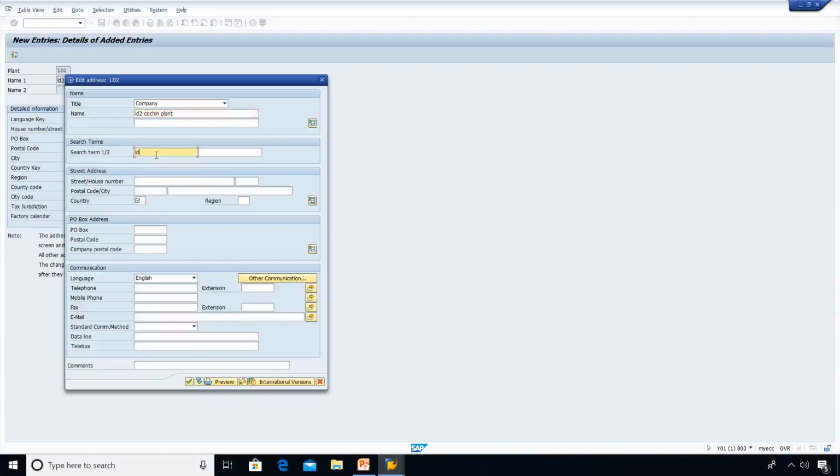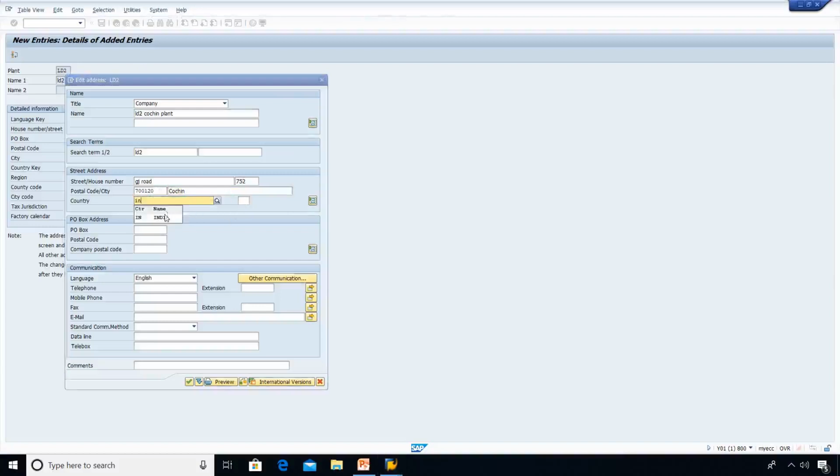Search term LD2. Street GJ Road, house number, postal code, city Cochin, country IN India, okay.